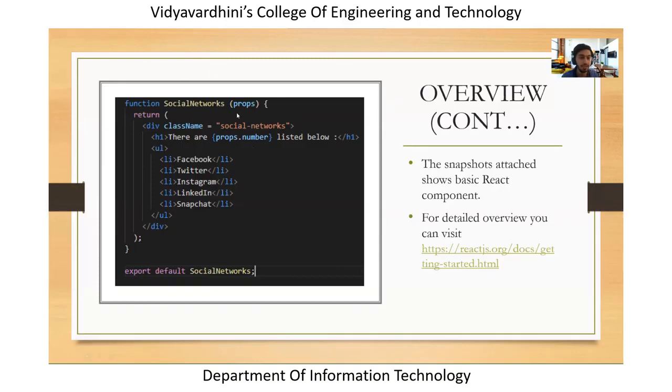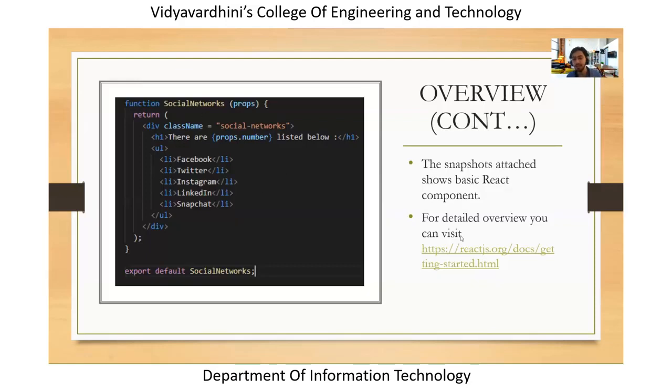So in this case, if you take a look over here, we are using something called props.number, right? So props.number will be available in the parent component. That is, the variable number or the state number will be available in the parent component, and you are passing it down to the child component over here as a prop, right?